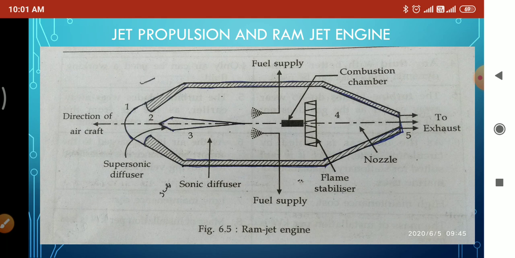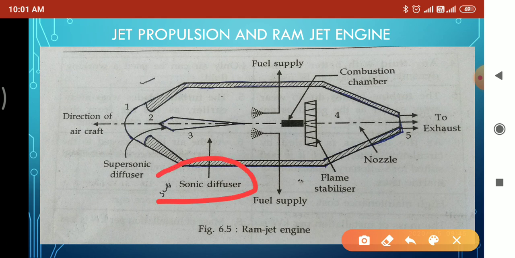Similarly, subsonic, this one means what? If any vehicle is moving less than the speed of sound, that is called subsonic speed. So that means what?